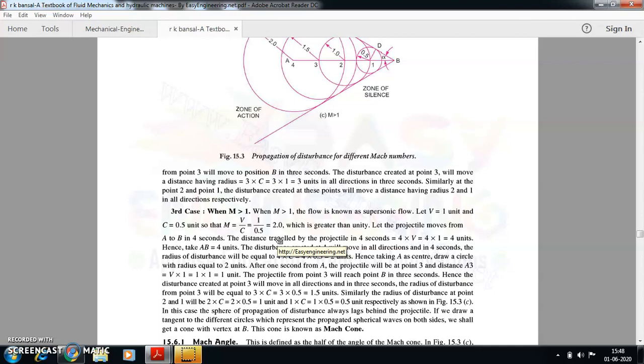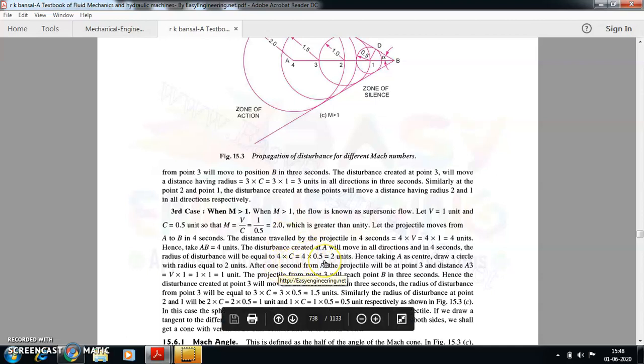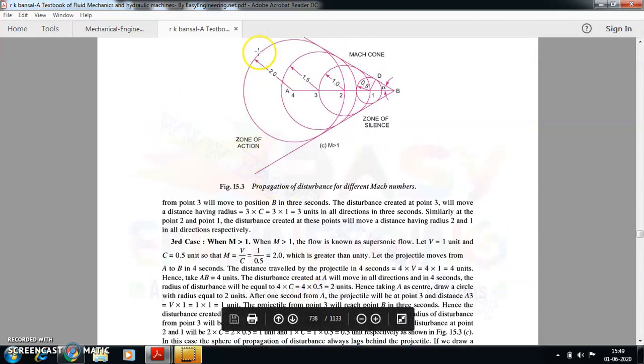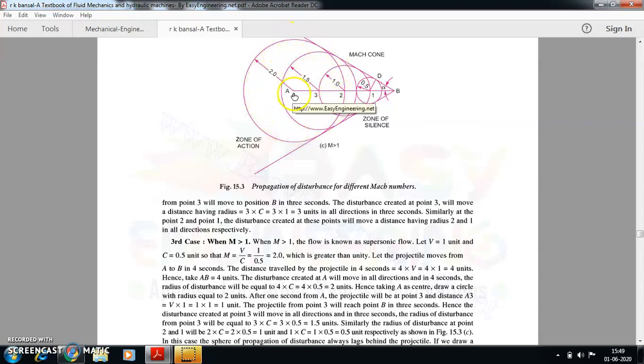Now the initial projectile movement, if it is happening in 4 seconds, if I take it as 4 into 1, then the disturbance movement will be 4 into 0.5 at point 4, or point A you can take. So it is 4 into 0.5, 2 units. That means I have to draw a circle which is equal to 2 units. I am drawing this outer circle over here with the center at point A, or at point 4.